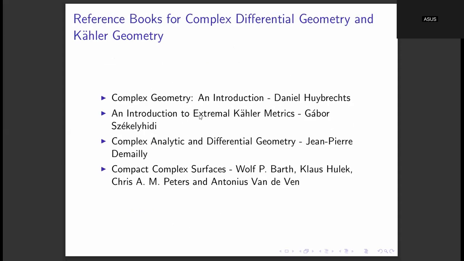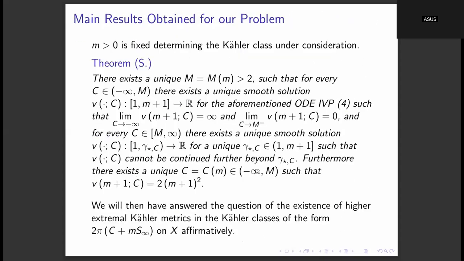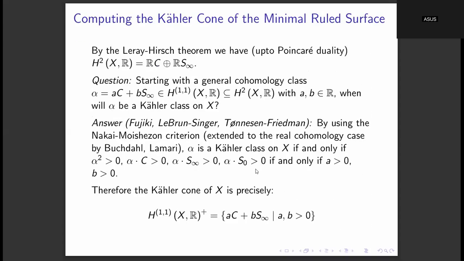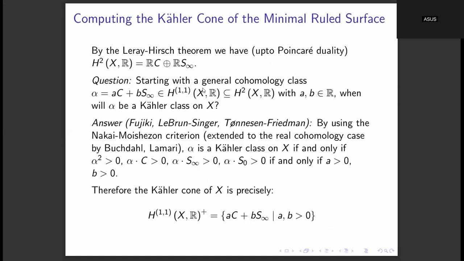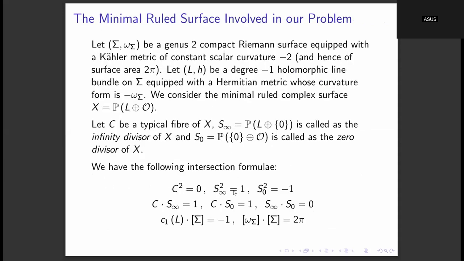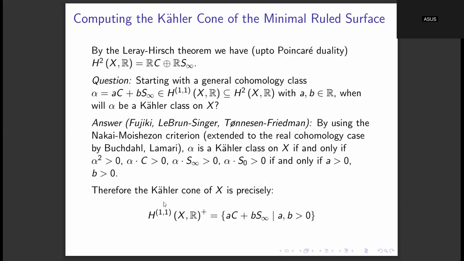Okay, and then these are just some references. For these compact complex surfaces, this is the book which can be referred to for understanding these intersection numbers, like in the beginning we saw these intersection formulae, and the notion of how the Leray-Hirsch theorem numerically characterizes the de Rham cohomology spaces by the Poincaré duals of some hypersurfaces of the manifold, and computing the Kähler cone by this expression.